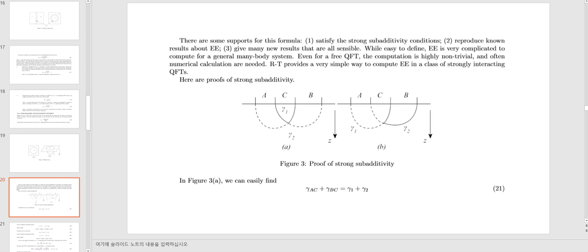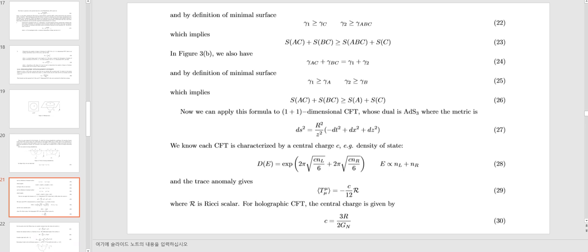Here are proofs of strong subadditivity. In figure 3a, we can easily find this, and by definition of minimal surface, this, which implies this. In figure 3b, we also have this, and by definition of minimal surface, which implies this.